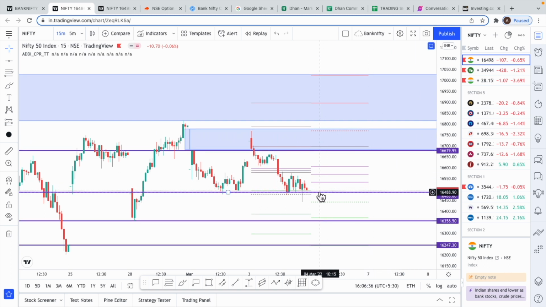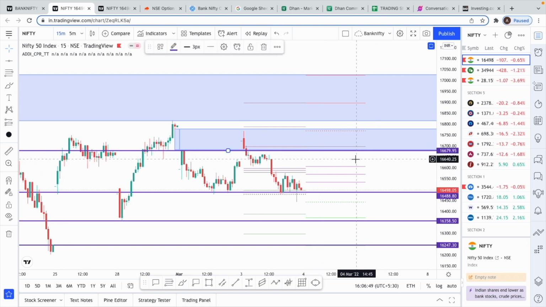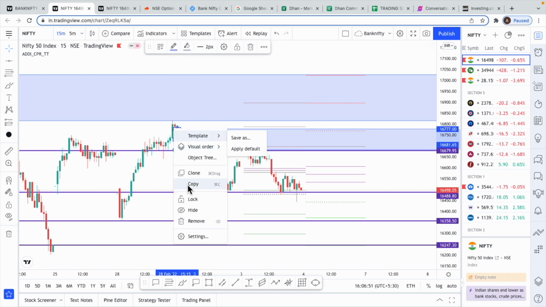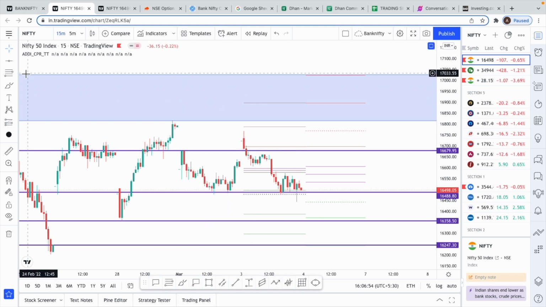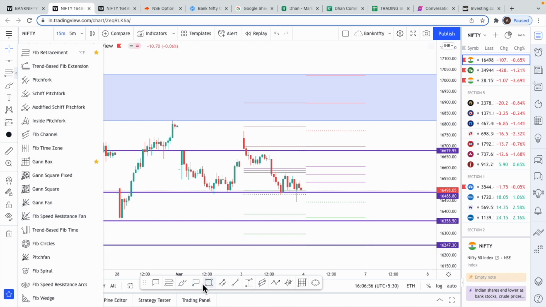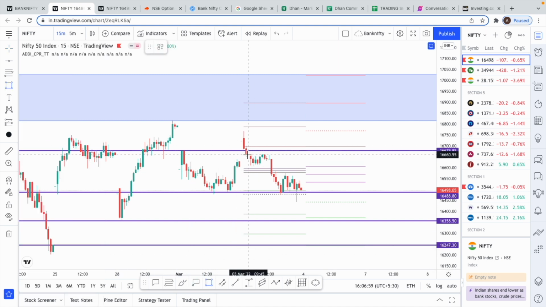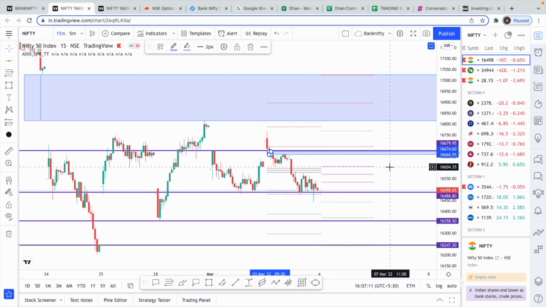So now for Nifty for tomorrow, if this level breaks, right, 16,488, we could probably see 16,370. And on the upper side, we could face again resistance at this level. And since there, I'll get rid of this gap because it's already filled, right? No need to keep our charts messy. Always I prefer keeping the charts clean. Now there is some kind of a resistance zone that's being formed here. So when we come here, we might face resistance again at 16,669. So these are the levels that I have for Nifty.